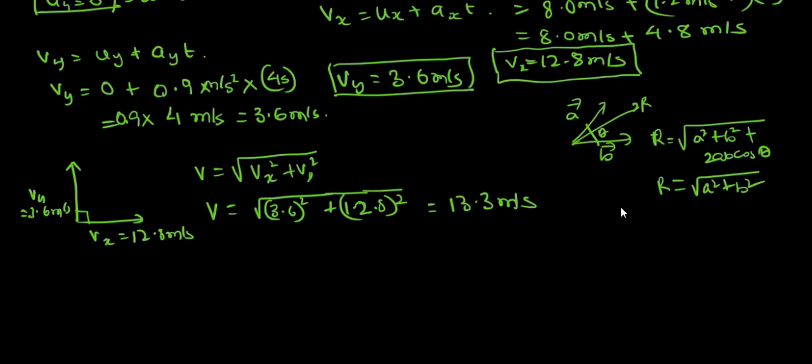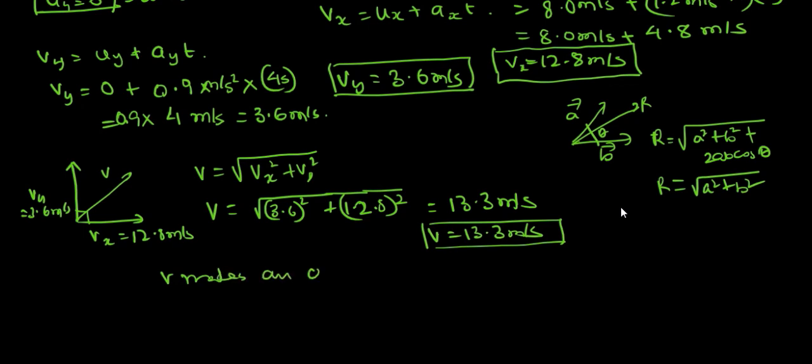Okay, so now this resultant velocity will make an angle, let's say theta. This is your resultant velocity, that is 13.3 meter per second. V makes an angle theta, which is given by, see in this case, what will be tan theta?